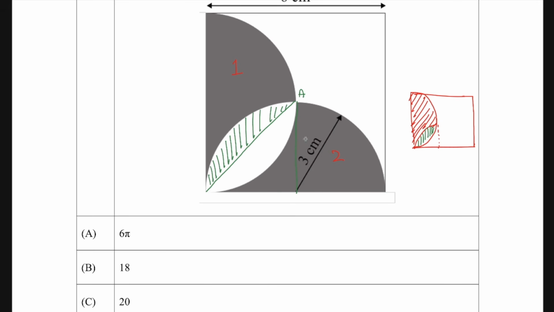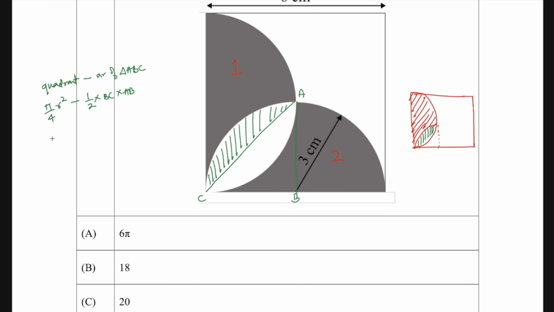Let's call this A, this B, and this C. So we have the area of a sector, this whole ABC quadrant. If I subtract the area of triangle ABC from the quadrant, then we are going to get the area of the shaded region. The area of the quadrant is pi by 4 r square, minus the area of this triangle, which will be half, base is BC, height is AB.